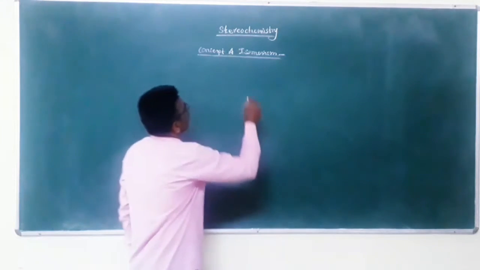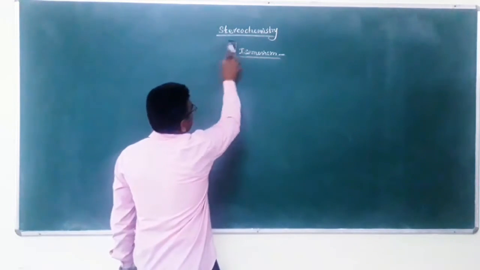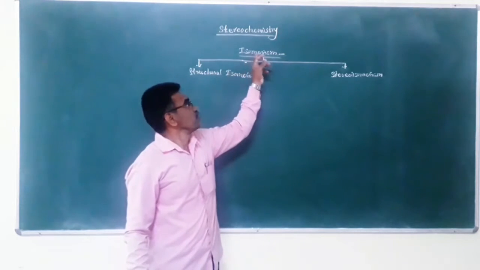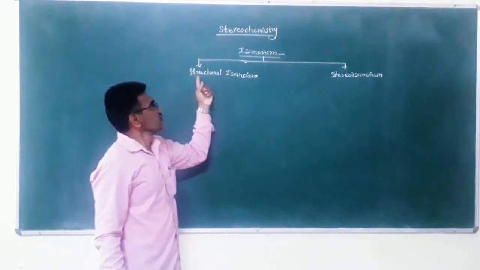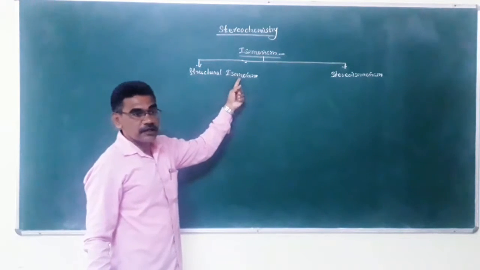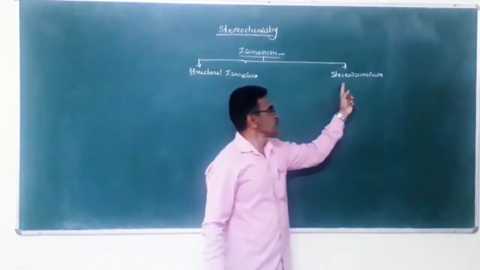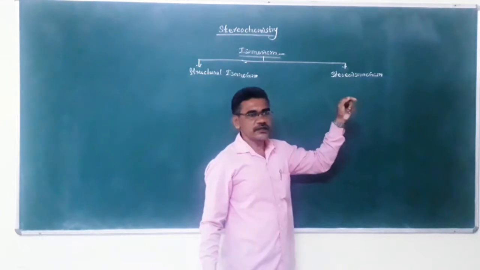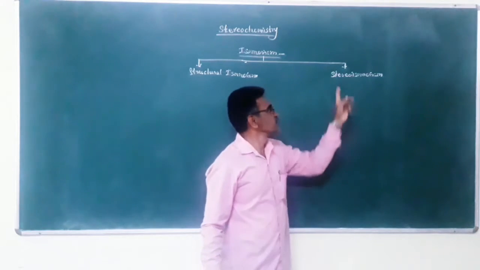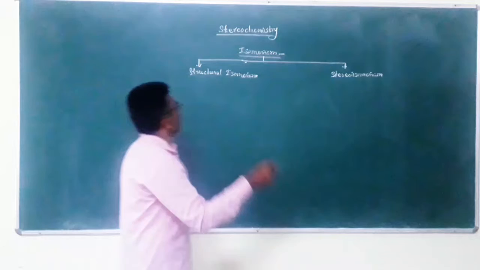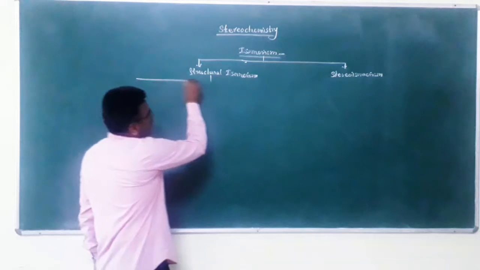Next is the classification of isomerism. Isomerism is classified into two different types. First is structural isomerism, differing in their structures, and second is stereoisomerism, differing in the three-dimensional orientation of atoms in space. Here, structural isomerisms are classified into five different types.